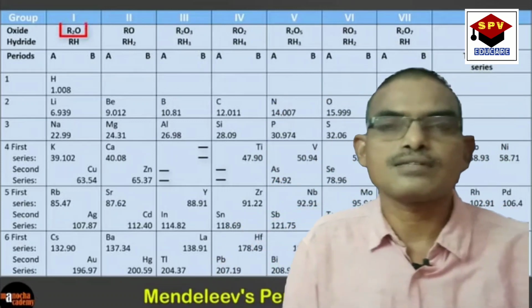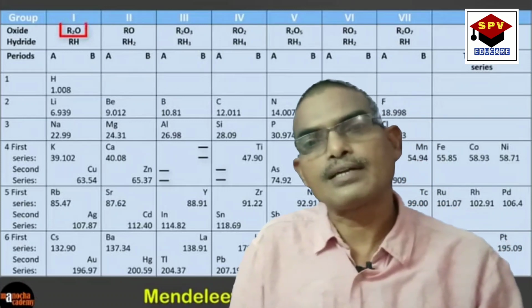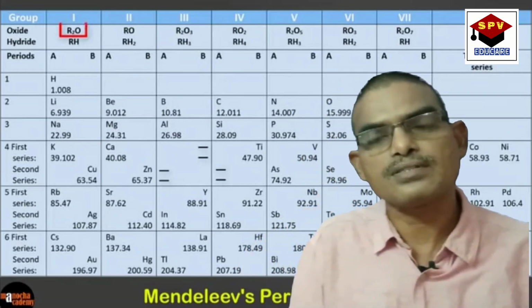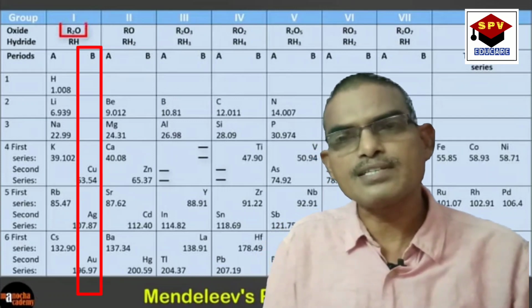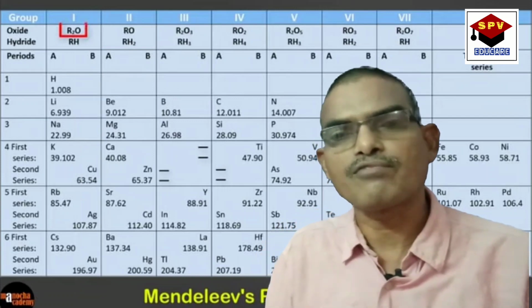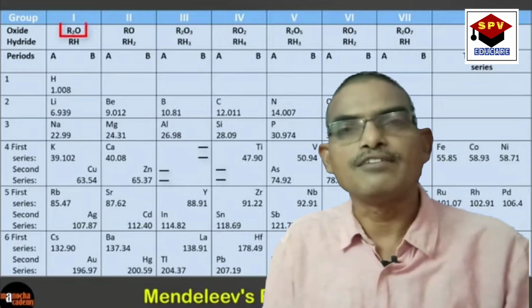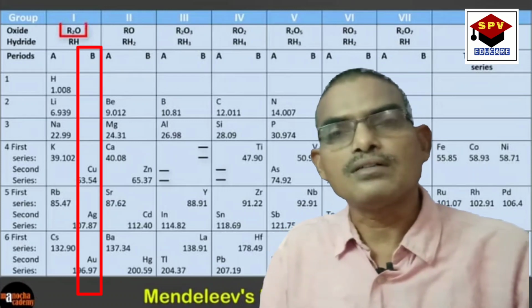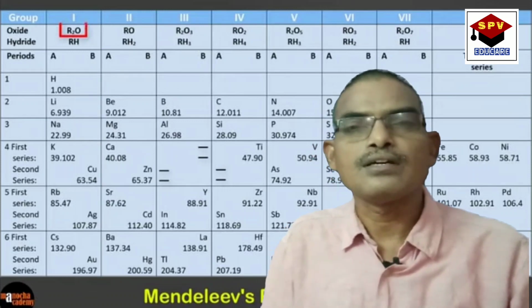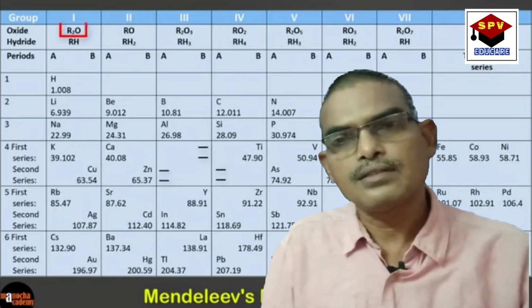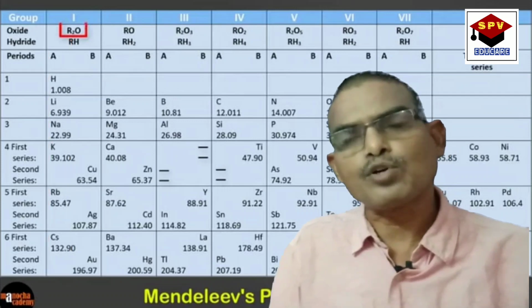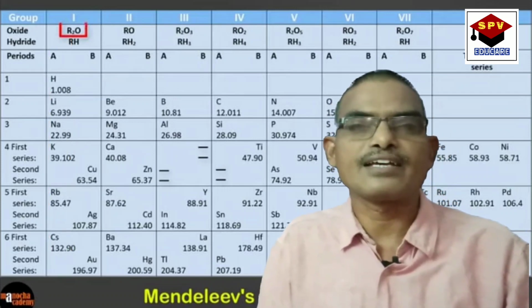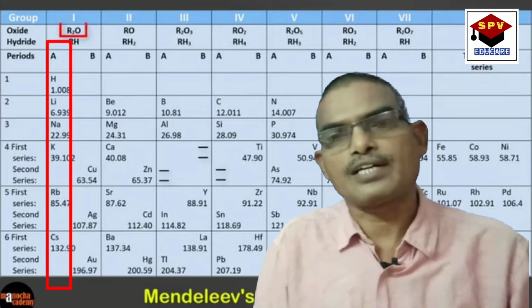Now let us discuss the drawbacks in the Mendeleev periodic table. The first drawback was that some elements completely dissimilar in properties were grouped along with other elements. For example, in group I B there are coinage elements copper, silver and gold, which completely differ in properties from the alkali metals like lithium, sodium and potassium.